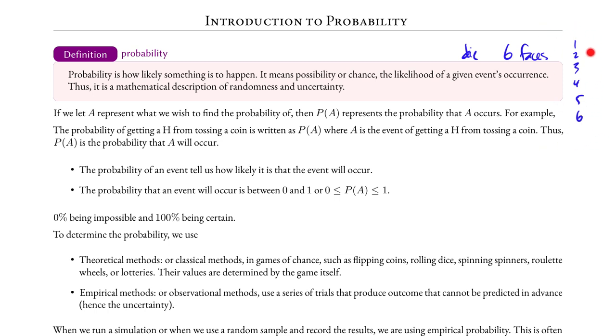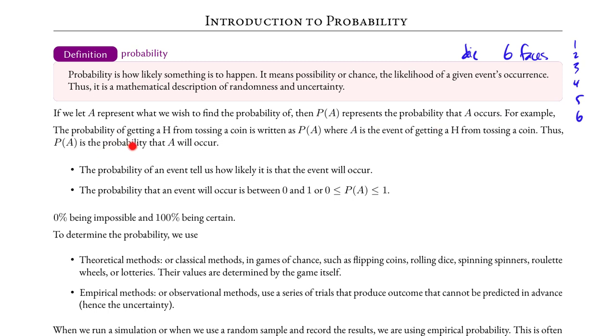of getting selected. It is lengthy to keep writing in words the probability of so and so, so we usually let uppercase letters such as A represent an event. We denote the probability by using the uppercase letter P. Then P of A represents the probability that A occurs.